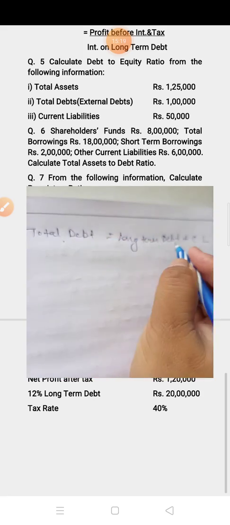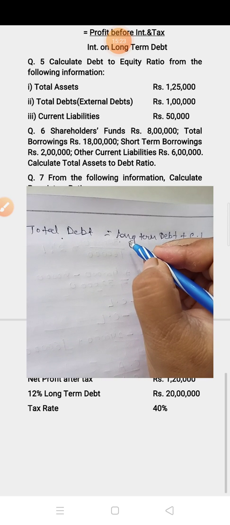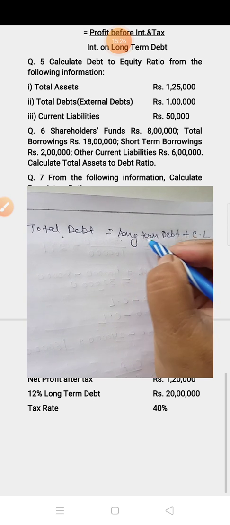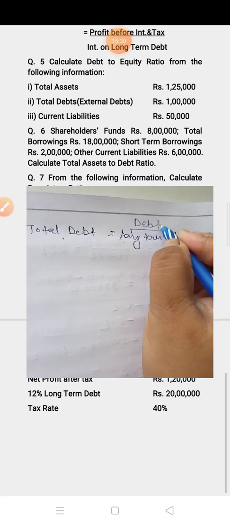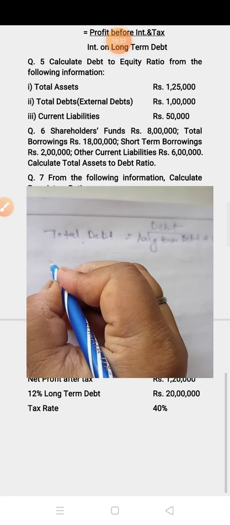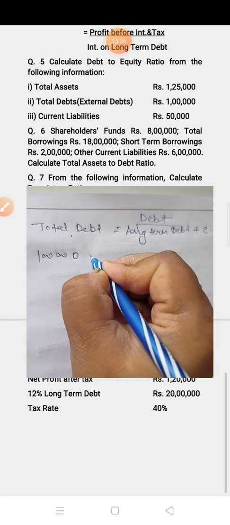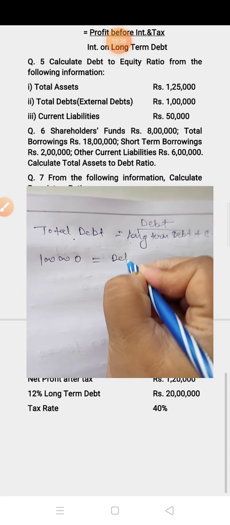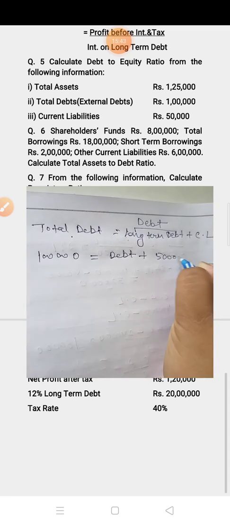And in the formula you have to calculate debt to equity ratio, so you only have to find out the debt, meaning long term debt. Now total debt is given 1 lakh, this you have to calculate, and current liability is given 50,000.